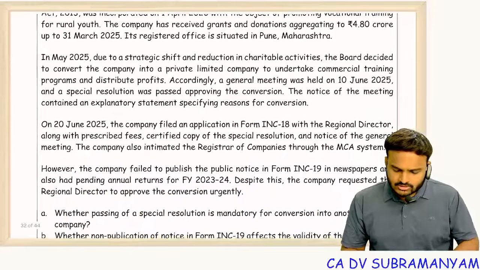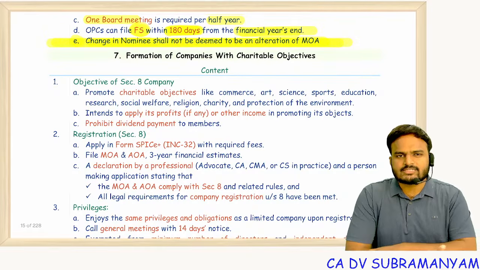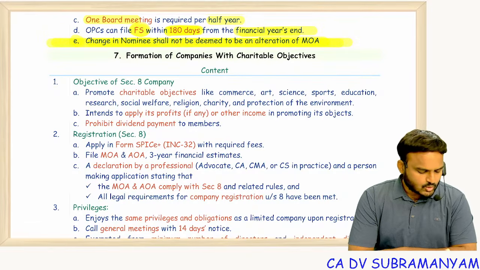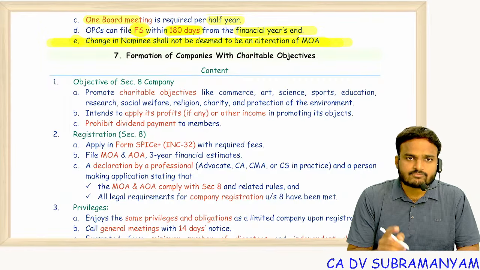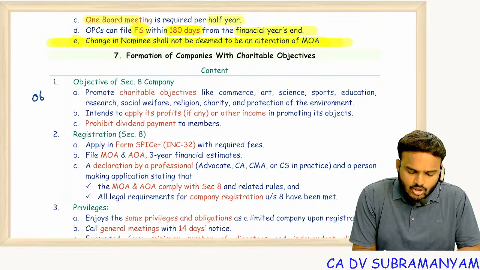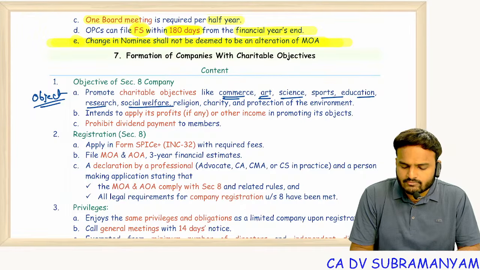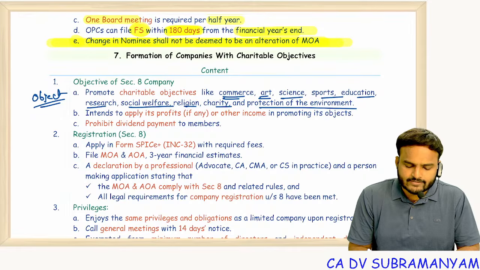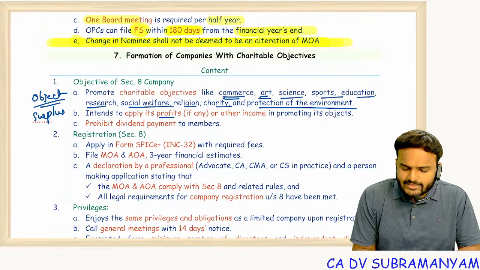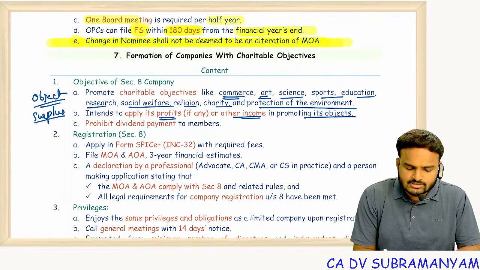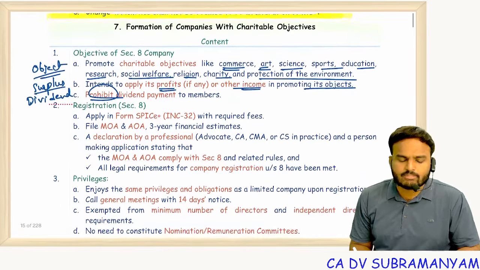So next one is about Section 8 company conversion into other kind of company. So far not tested, we'll see that point. See, Section 8 companies, the only important point is what are the conditions a Section 8 company should satisfy. First one, object clause. Object should be commerce, arts, science, sports, education, research, social welfare, religion, charity, protection of the environment. And next one, what about surplus? Treatment to the surplus: intends to apply its surplus or other income in promoting the objects. Then what about dividends? Allowed or not allowed? Strictly prohibited. Prohibit dividend payment to the members.